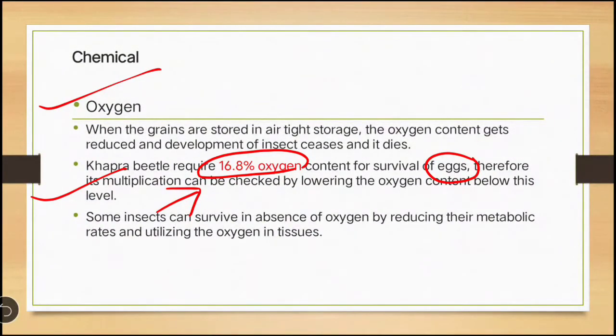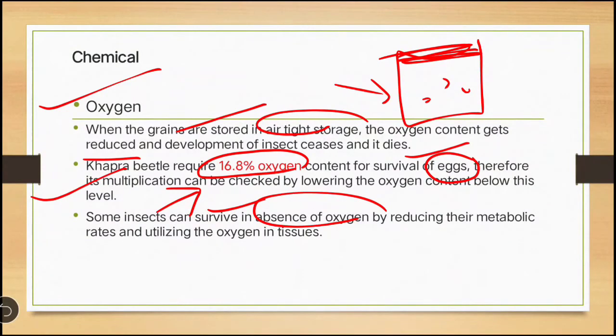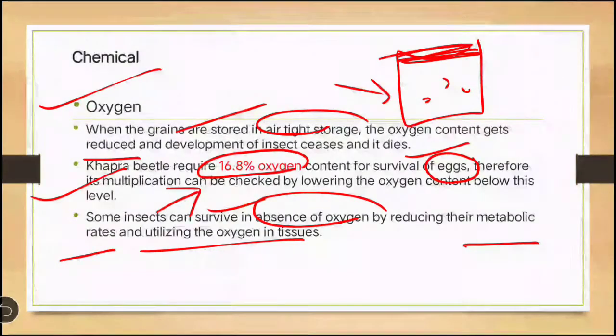When grains are stored in airtight storage, the oxygen content gets reduced, development of insects ceases and they will die. Suppose you are keeping grain in an airtight container, no air can enter, so oxygen will not enter. Due to lack of oxygen, whatever insects are there will die. Some insects can survive in the absence of oxygen also, by reducing their metabolic rate and utilizing the oxygen present in their tissue.